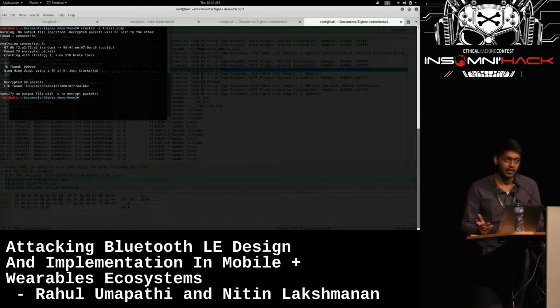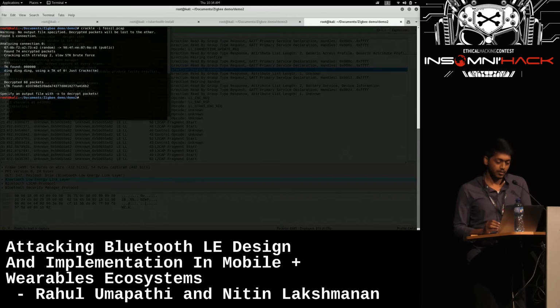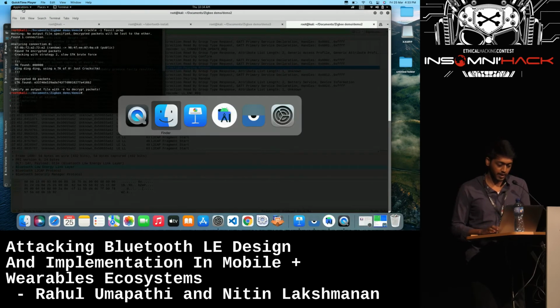Yeah, that's it. It has cracked the LTK as well as the temporary key. You can see that the temporary key is six zeros, and it has found the LTK, and it has decrypted the packets as well. So let me show how the decrypted packets look.